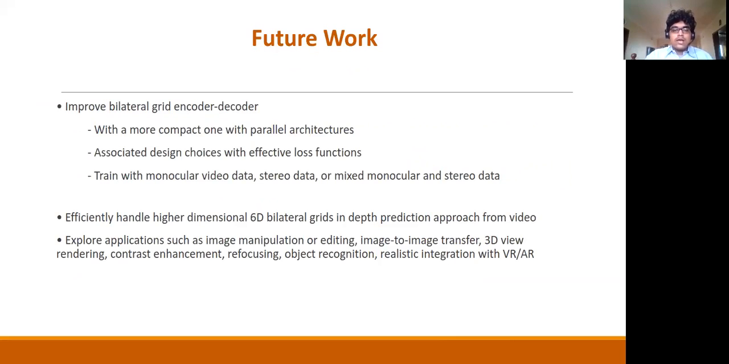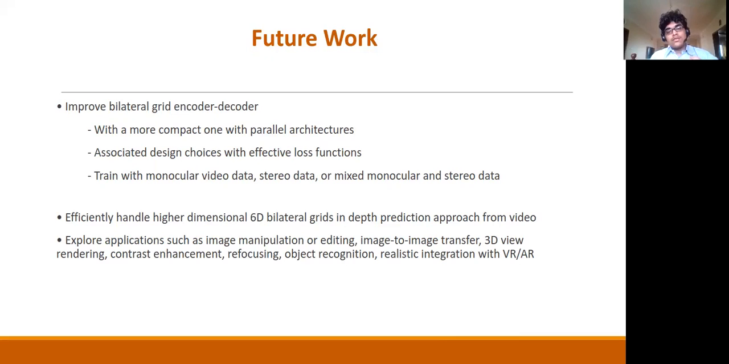With future work, we would like to experiment with other loss functions, such as the gradient loss function. And we would also like to delve deeper into monocular video data, especially in self-driving cars, for example, you have video data, right? You don't have images. And we would like to delve into these aspects of depth estimation as well. Videos will have the temporal dimension as well. So we would like to deal with higher dimensional bilateral grids in this particular video data.